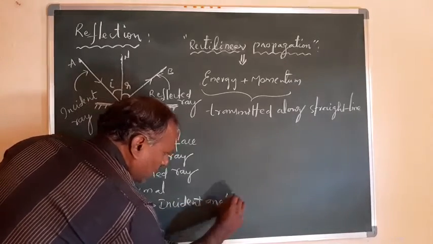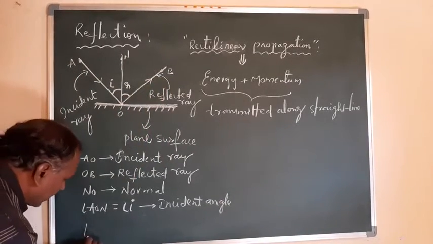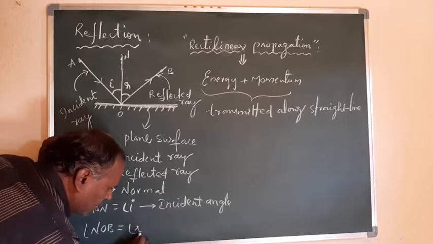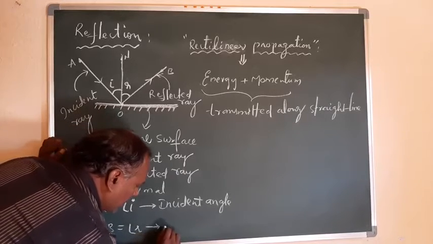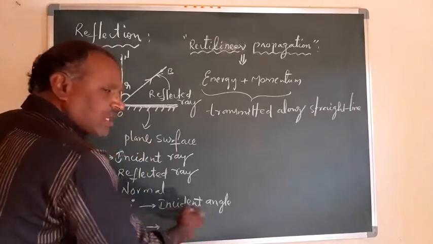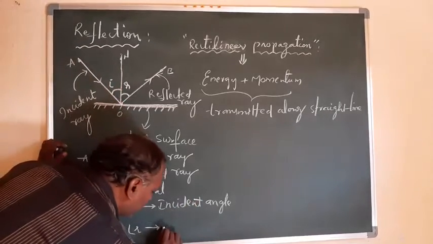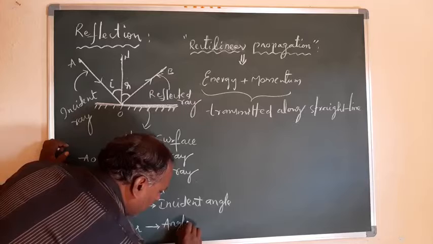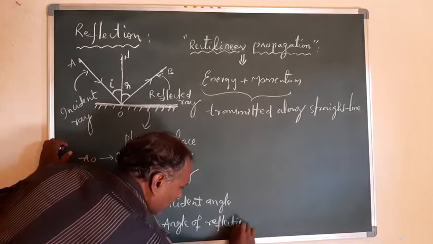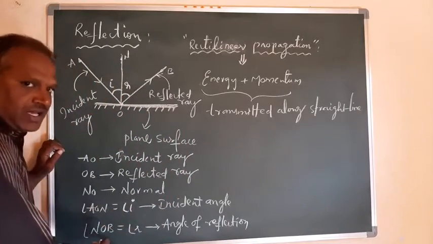And angle NOB is nothing but the angle of reflection. This is called the reflection angle. This is the angle of reflection. And this is the angle of incidence, or incident angle, you can call it.